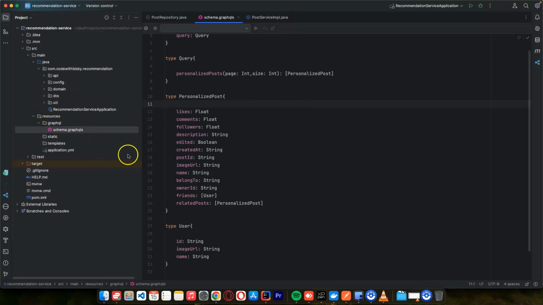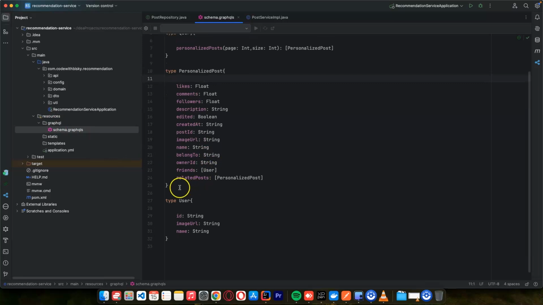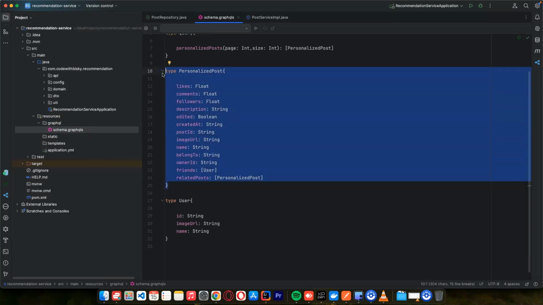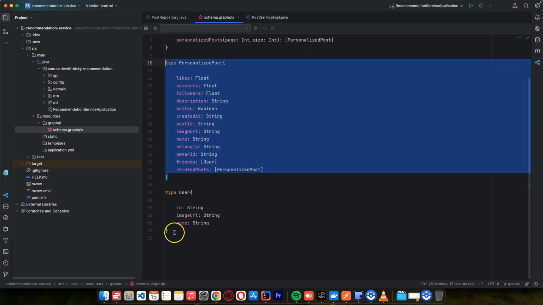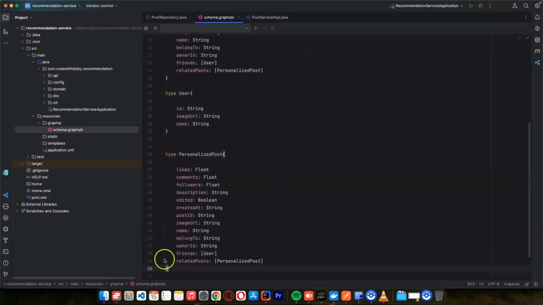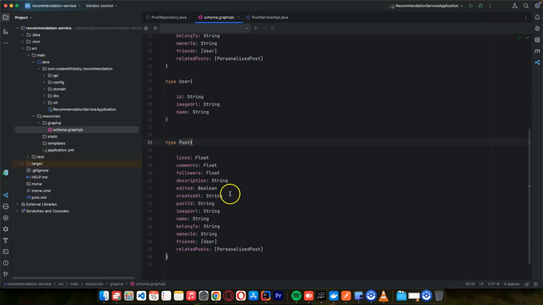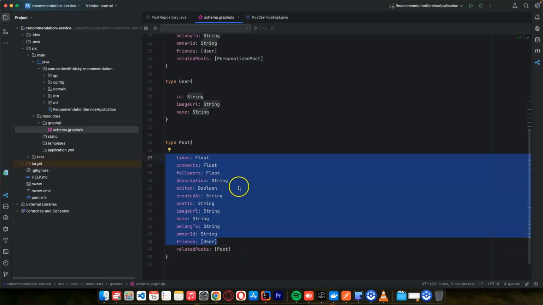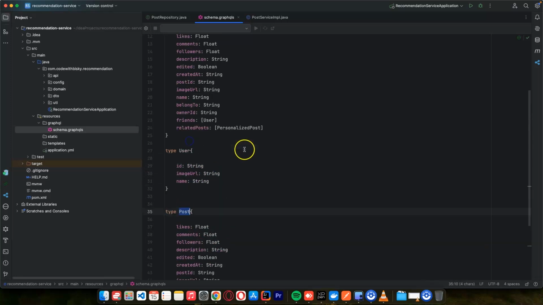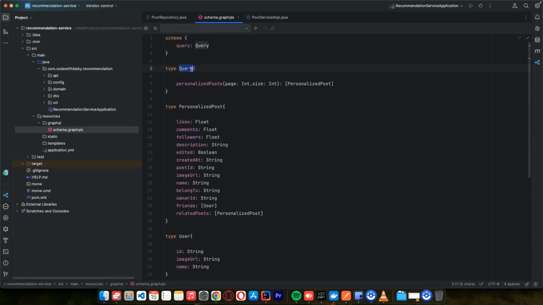So let's first go here, and here I just want to copy this one, and here I'll just say post, right? And from the post, I want to get related posts with the same details like these ones. So what I want to do now, here we are getting in our query.